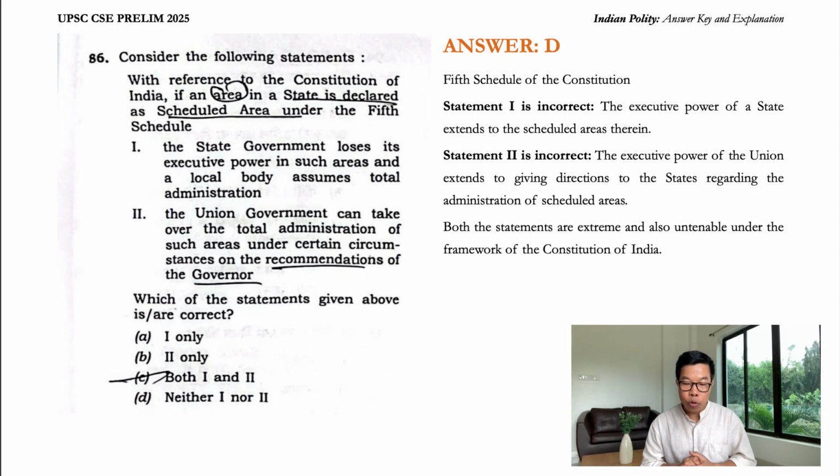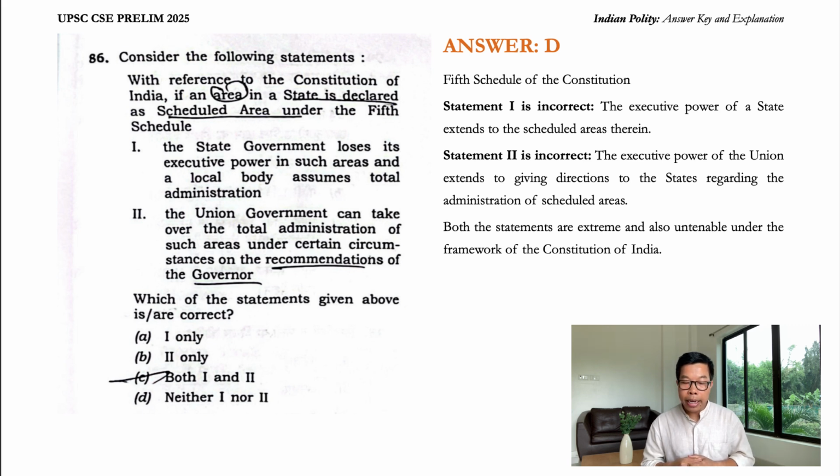Consider the following statements. With reference to the Constitution of India, if an area in a state is declared as scheduled area under the 5th schedule, statement 1, the state government loses its executive power in such areas and a local body assumes total administration. Wrong. This is incorrect, guys. The executive power of a state extends to the scheduled areas in it. So, this is an extreme statement.